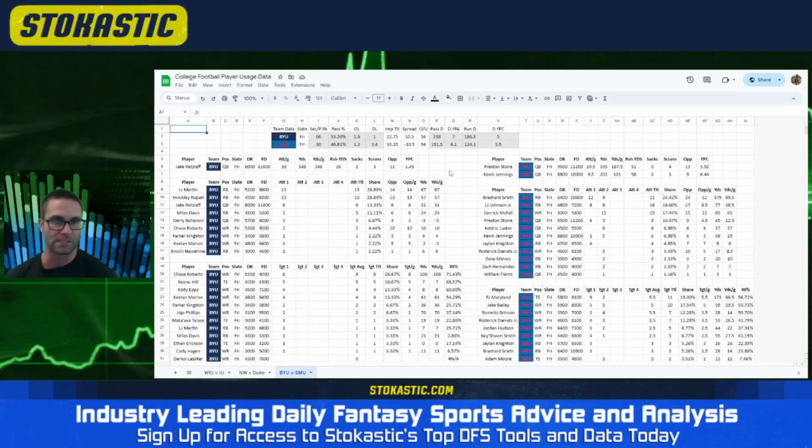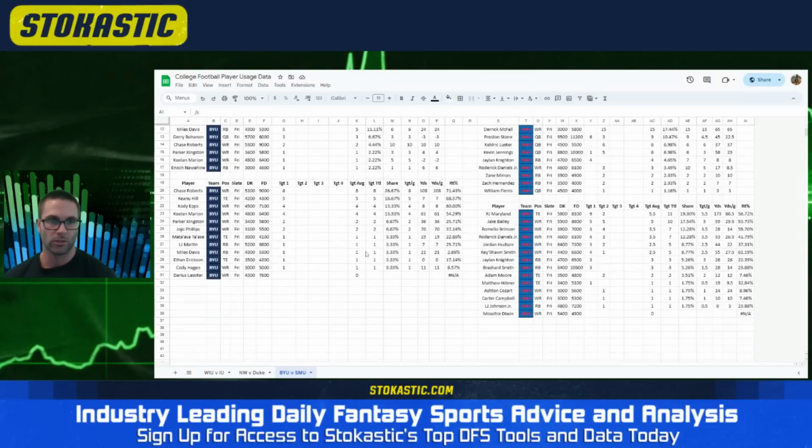I like SMU's defense, even though they showed cracks previously against other teams. But this should be mostly Retzlaff, not buying Bohannon or anyone behind him. The backfield, I think the superior committee, LJ Martin split with Hinckley Rapati. Miles Davis carried a little bit. And then, of course, this team uses wide receivers a lot in the run game. So that's worth noting. But I think largely what you see is Hinckley Rapati, LJ Martin splitting work. Almost 50-50. That was what we saw last week. Martin did have a camp injury, so that could be contributing, but he wasn't the most efficient back anyway. So I would expect a 50-50 committee to remain. Would much rather get to a guy like Brashard Smith.